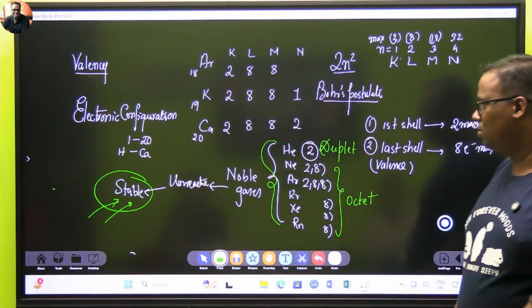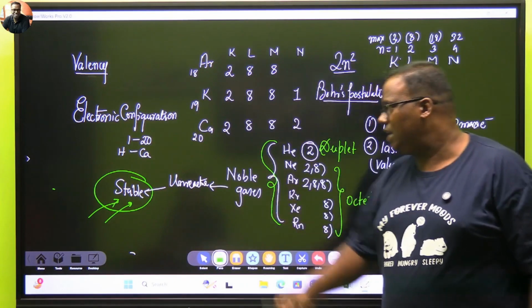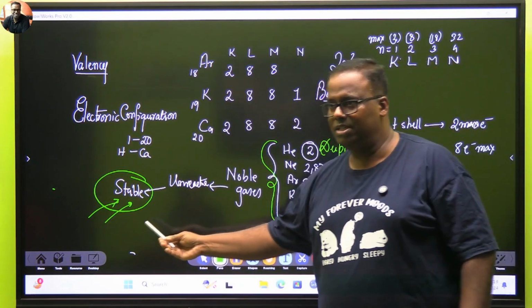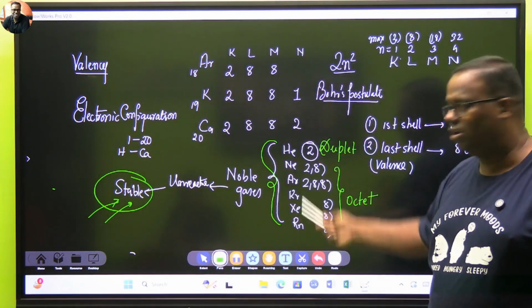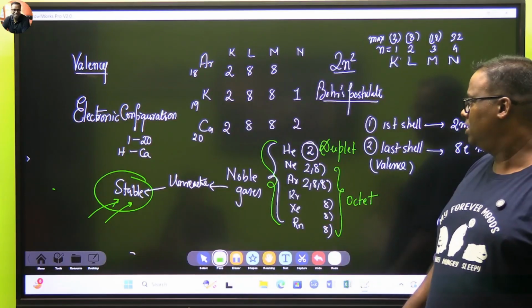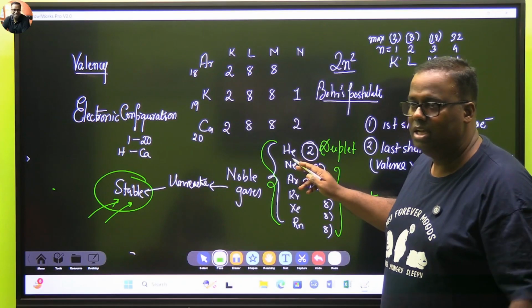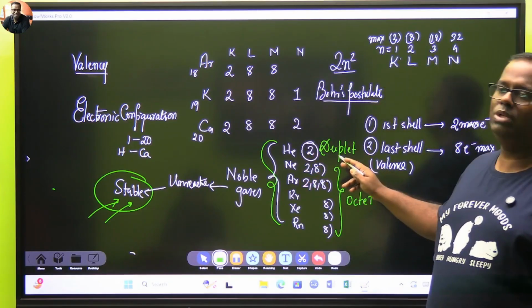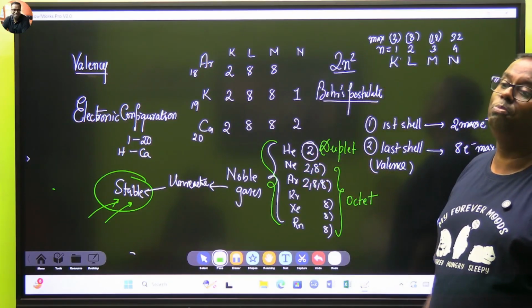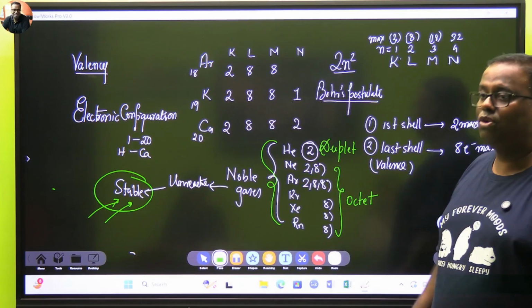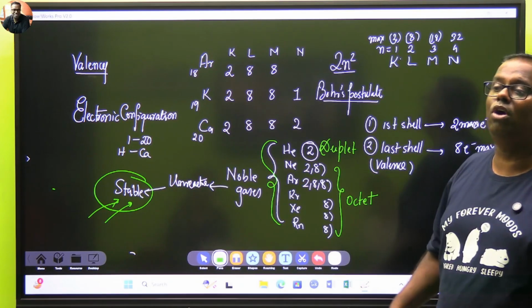So coming back to our story, the rat race for every atom is for stability. Stability means they look at these role models. And what is good in these role models is that if you are a single shell, try to get 2 electrons in your outermost orbit, which is called the duplet criteria. Other than that, if you are more than 1 shell, then try to look for octet criteria.